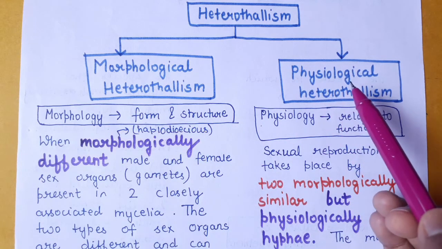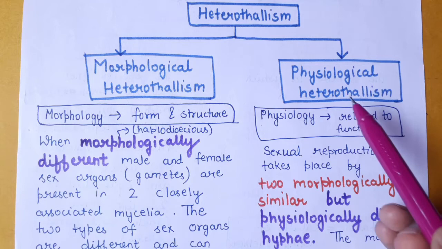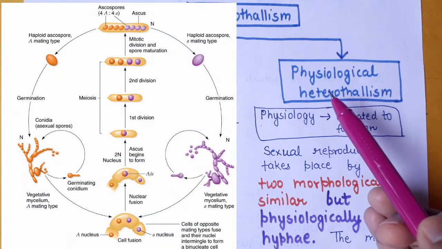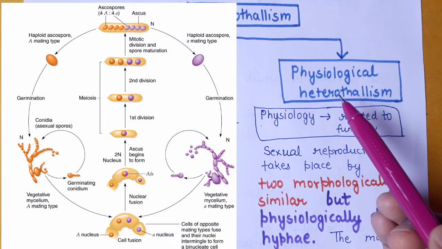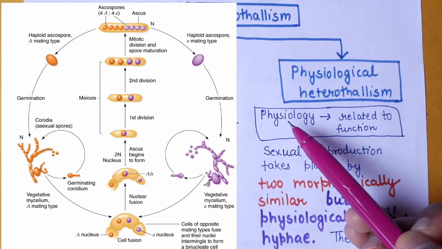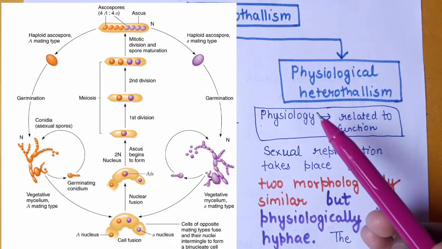However, in physiological heterothallism, there is no distinct difference in the structure of the two strains, but there is a physiological difference between them.